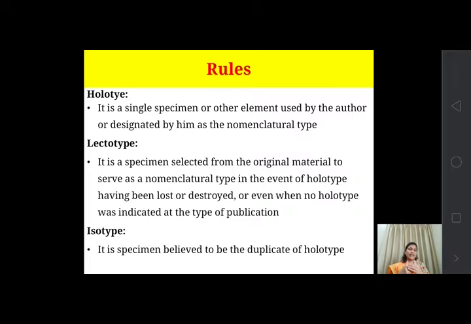It looks the same as the holotype. So it is a duplicate one. It is not actual, not the original, but it looks like it. That means it's a duplicate of the original. So this is the isotype. If both holotype and lectotype are lost or not available, then the isotype can be referred to.